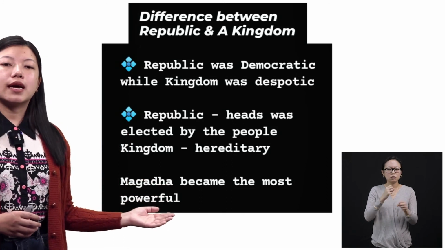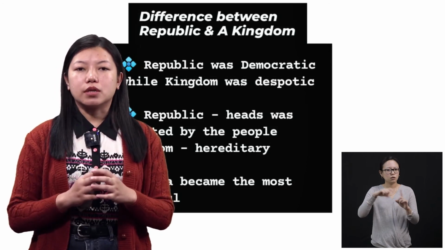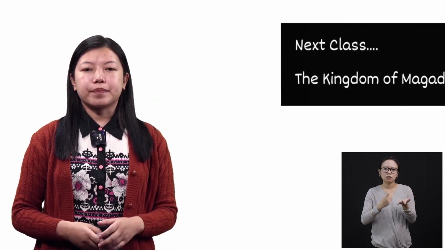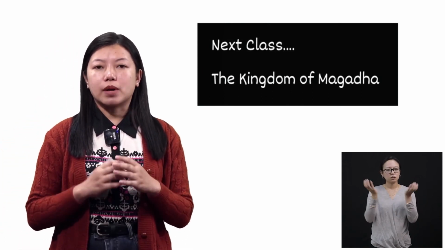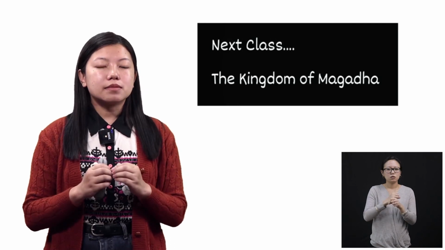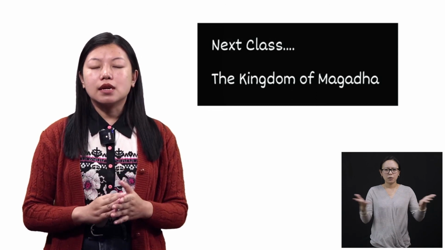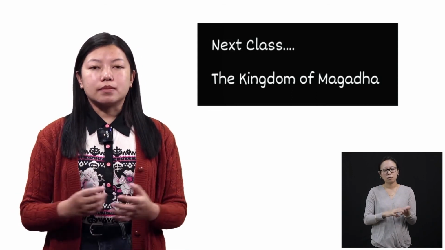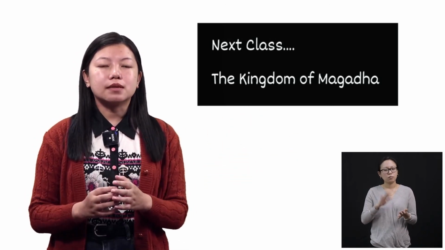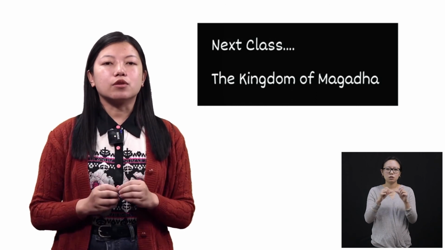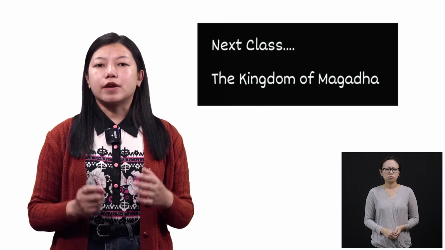And then I also told you that Magadha became the most powerful kingdom as compared to the other kingdoms. Okay, in the next class, I'm going to explain to you about the kingdom of Magadha. So there were many kingdoms, and out of these, there were 4 last remaining kingdoms like Avanti and Kosala. Out of that, Magadha was the most powerful kingdom, and there were also certain rulers who were ruling the Magadha kingdom. Because of them, this kingdom became very powerful, all right?